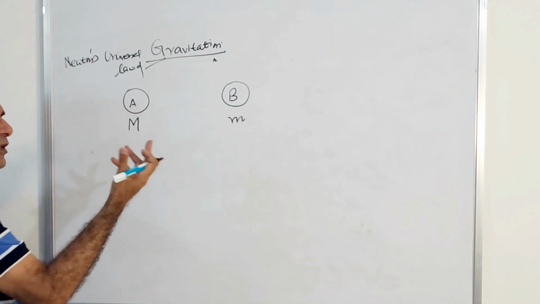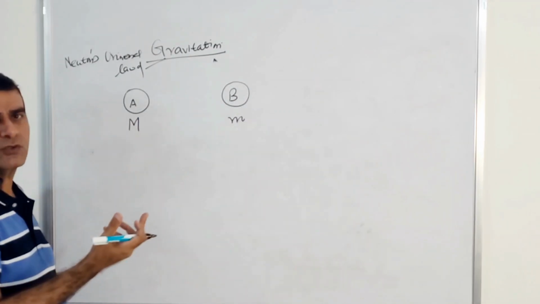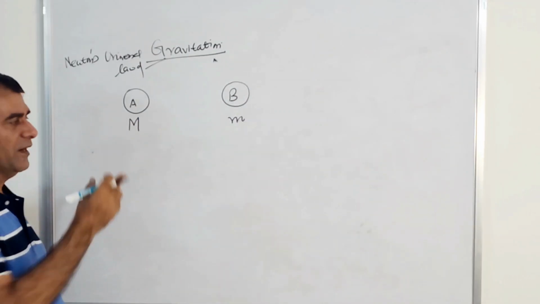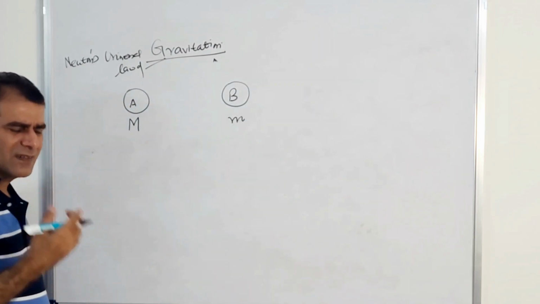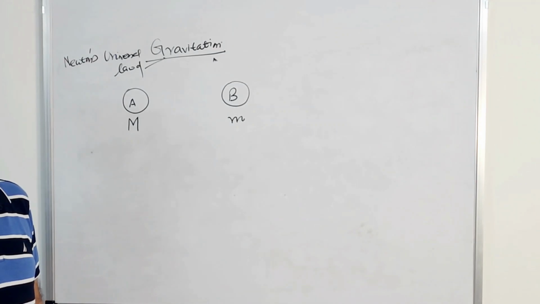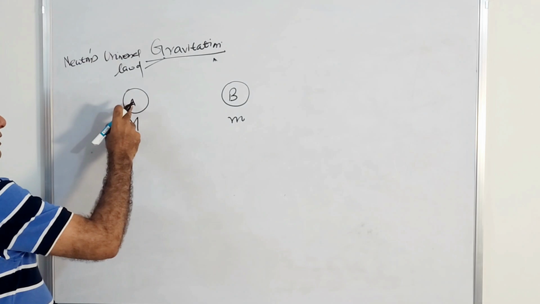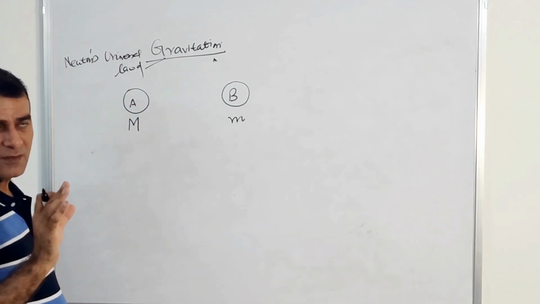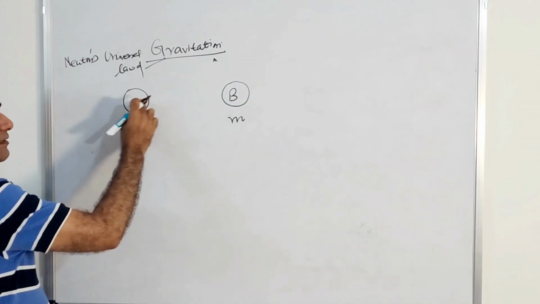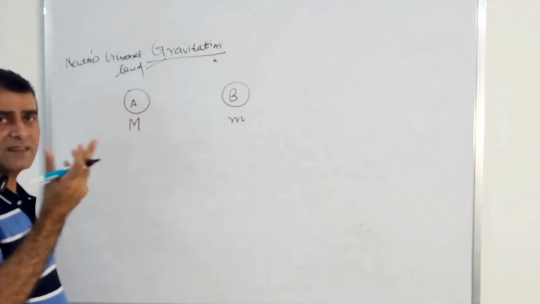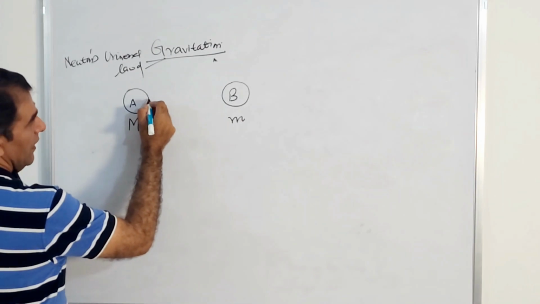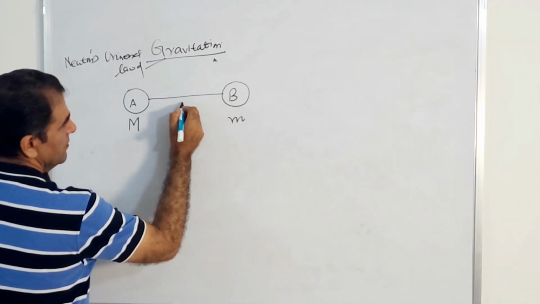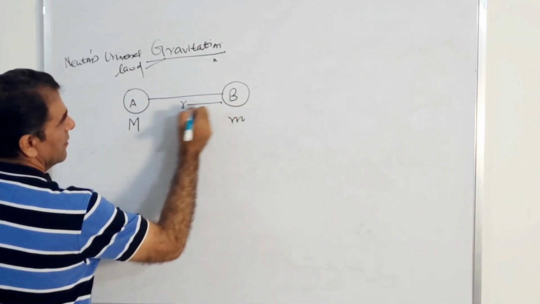Okay, just a notation. You can also take m1, m2. In some books you will find m1, m2, in some books you will find capital M, small m. It doesn't make a difference. Mass is denoted by m only. A and B are the names of the bodies, like Amit and Bharti. Anything can be there.